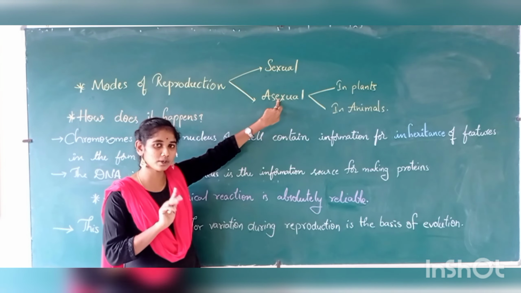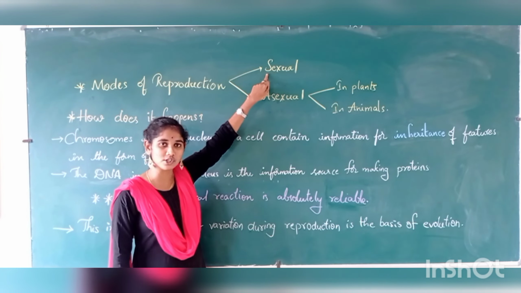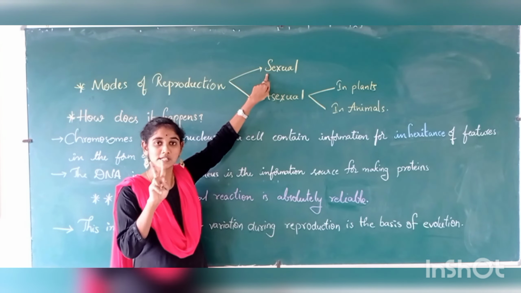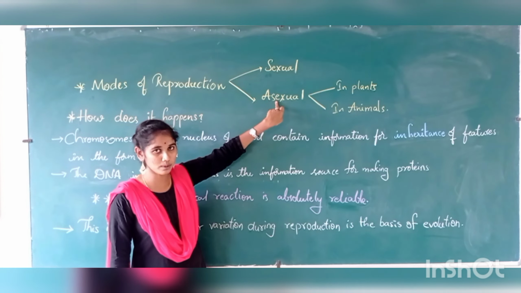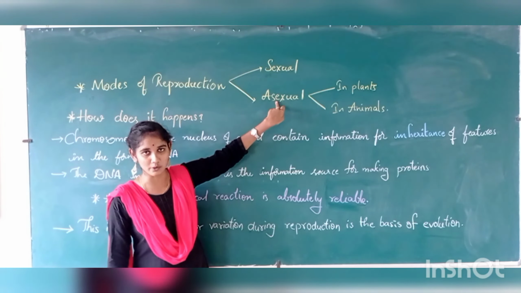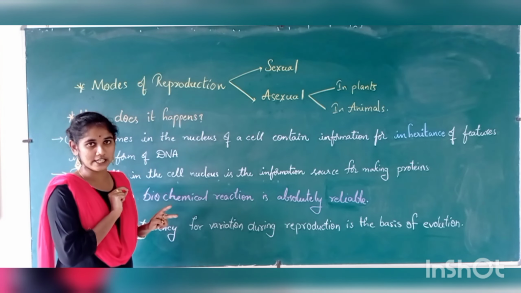Only one point you remember here, we will learn more in further classes. In the sexual mode of reproduction, two parents are involved. Two parents are required for the sexual mode of reproduction. And in the asexual mode of reproduction, only one parent is required. Enough. Now all this will start in only one small part of a cell.